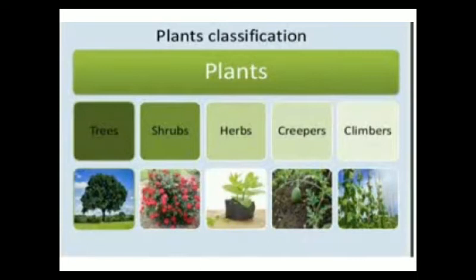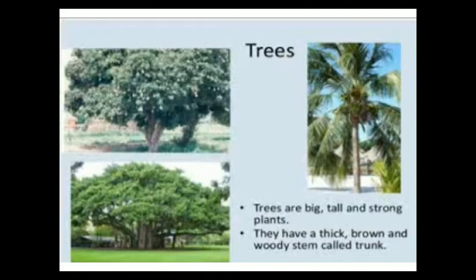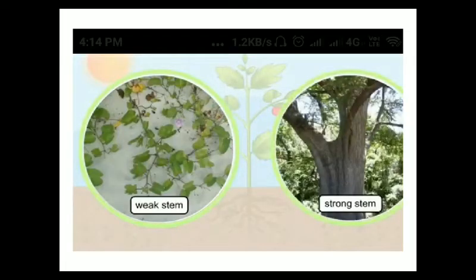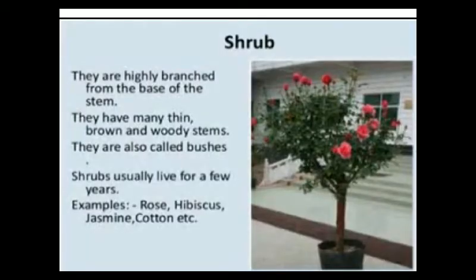Dear children, let us review trees. The big and strong plants are called trees. They grow tall and have a thick woody stem, which is called trunk. They live many years. Understood, children? Example: mango tree, apple tree, coconut tree.